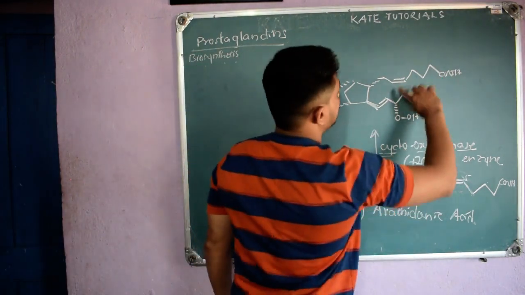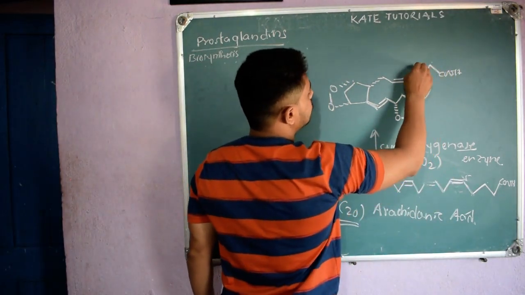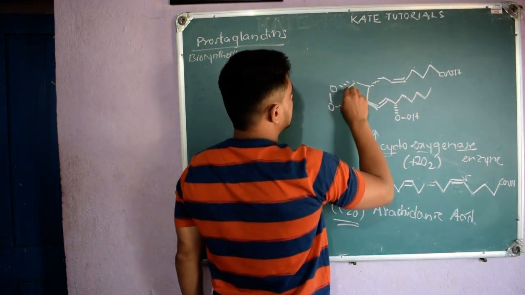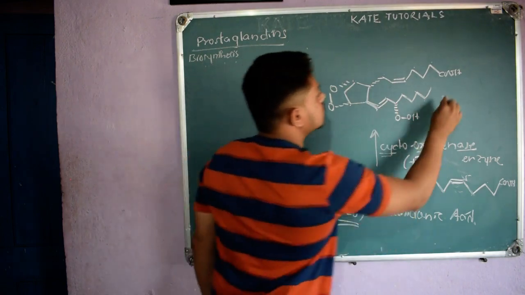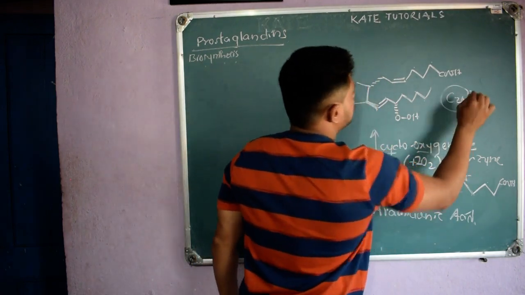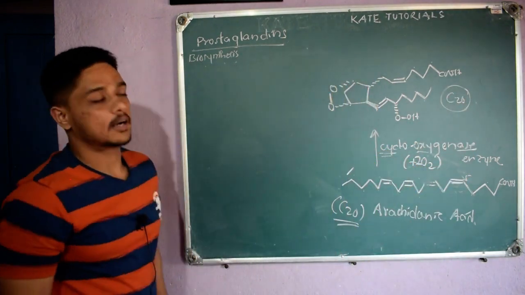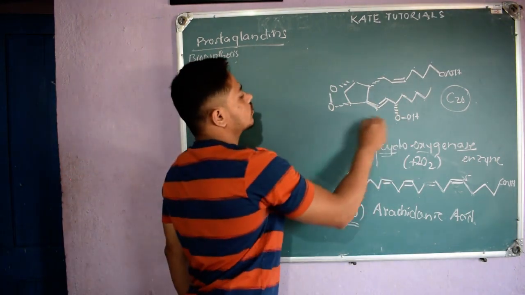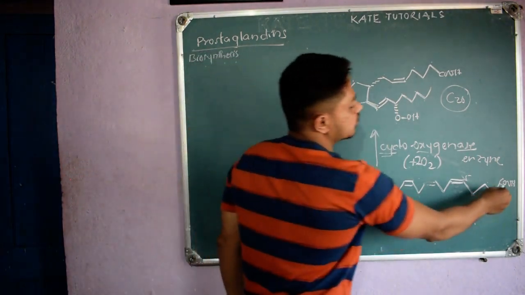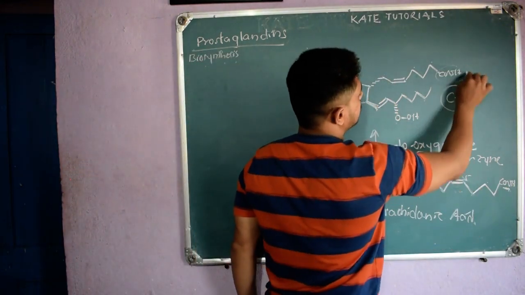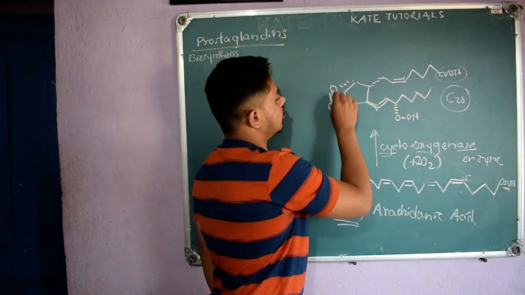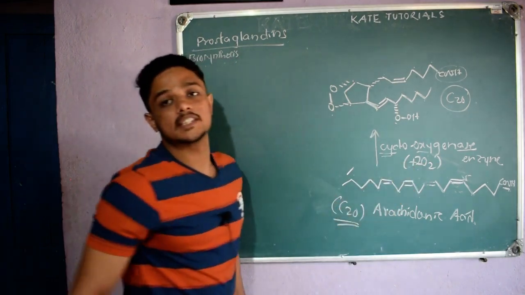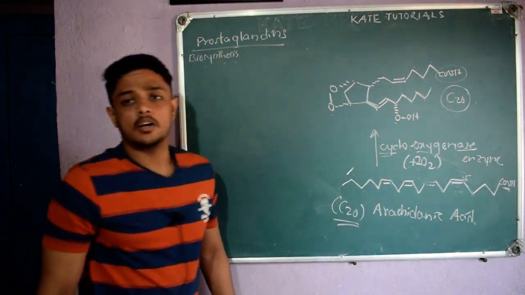So here also if you count the number of carbons, 1, 2, 3, 4, 5, 6, 7, 8, 9, 10, 11, 12, 13, 14, 15, 16, 17, 18, 19, 20, right? So the number of carbons is also C20, and 4 oxygens have come extra, because only 2 oxygens were there. COOH is here also, and the number of carbons is the same, but the only thing is 4 oxygens have come extra, given by this enzyme, right?